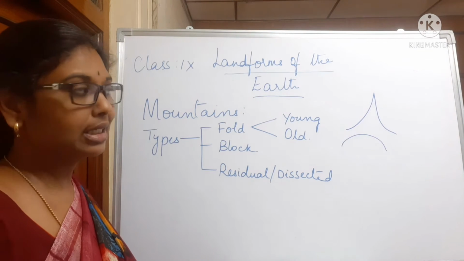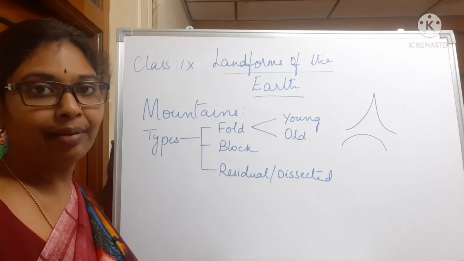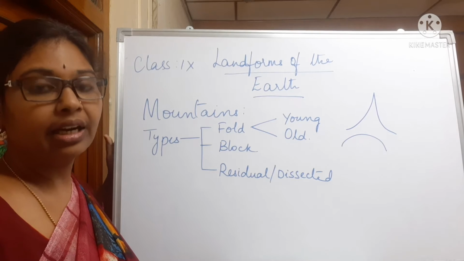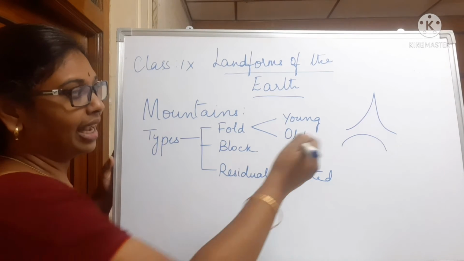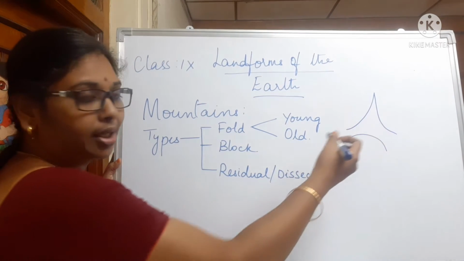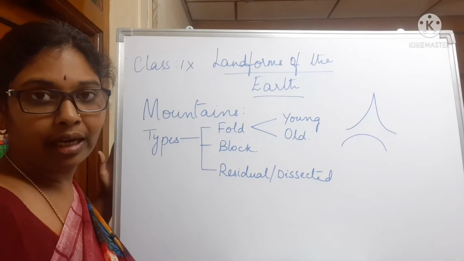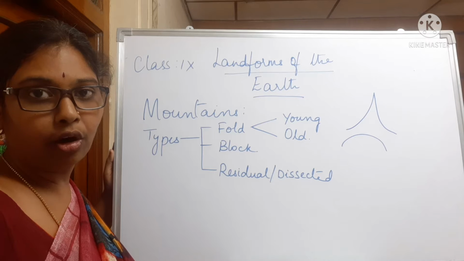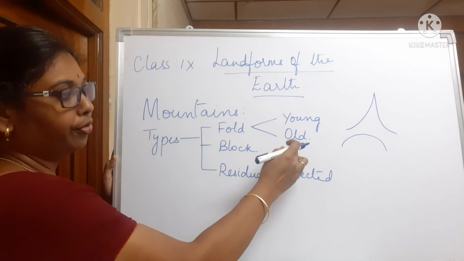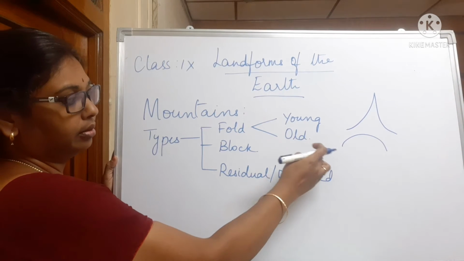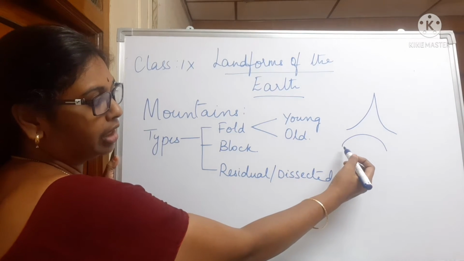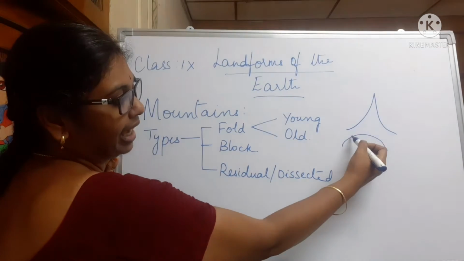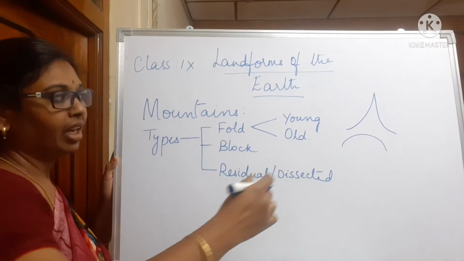Young fold mountains are formed relatively recently in the Alpine period, and these are having most volcanic activity and all. These will be having high peaks because they have not gone through weathering for a longer period of time. But old fold mountains have undergone weathering for a longer period of time, so they'll be having rounded peaks.